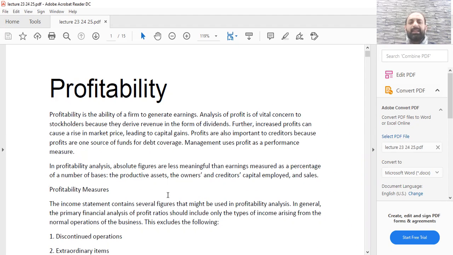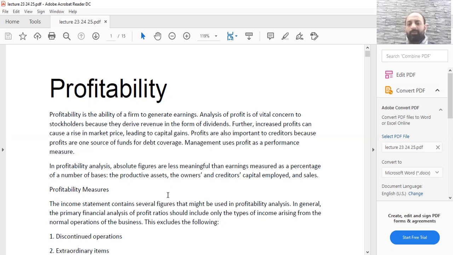The second is the owners' and the creditors' capital employed. How much capital the owner has invested in the business, how much capital you have in form of creditors, how many stocks people have purchased. That is also a very good way to measure the profitability and the profit that you earn when you compare it against the capital that either the investor has invested or the creditors have given. And we can also measure profit with respect to the sales.